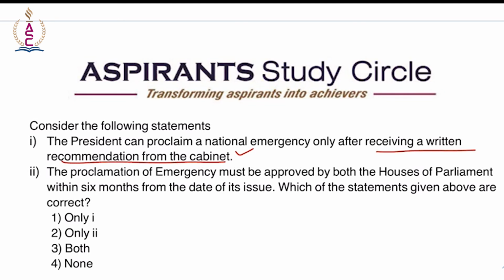The proclamation of emergency must also be approved by both the houses of the parliament within 1 month. And originally the period was 3 months. Right. I'm sorry. Originally the period for approval by the parliament was 2 months. Right. But this was reduced by the 44th Amendment Act of 1978. So here you need to keep these points in mind. So here the answer becomes only 1 because the proclamation of emergency must be approved by both the houses of the parliament within 1 month. Not 6 months, that is wrong.